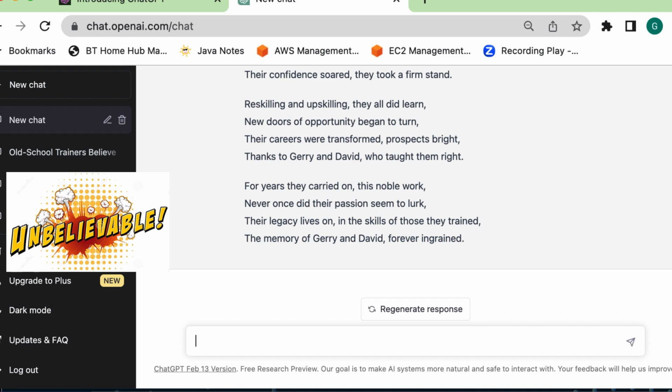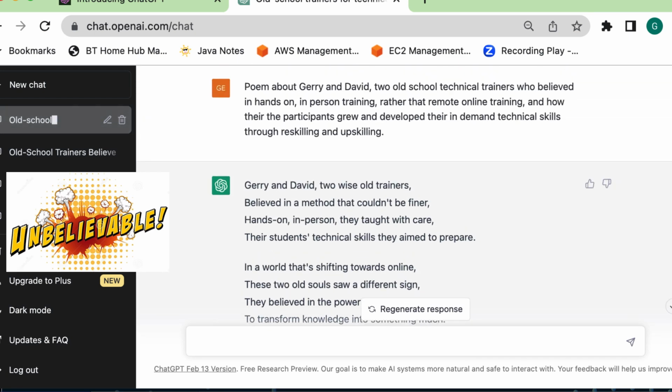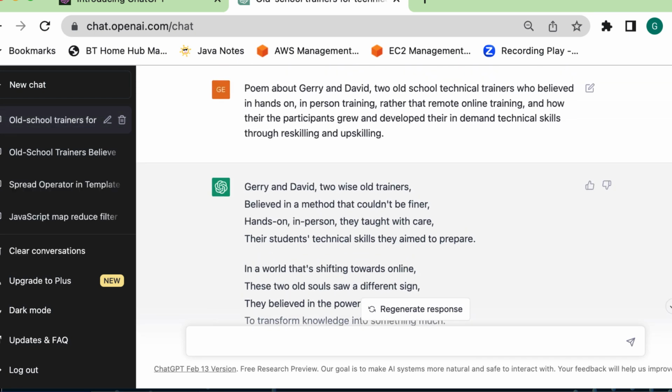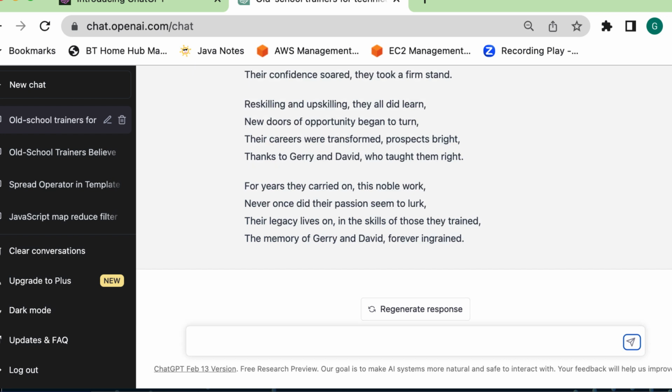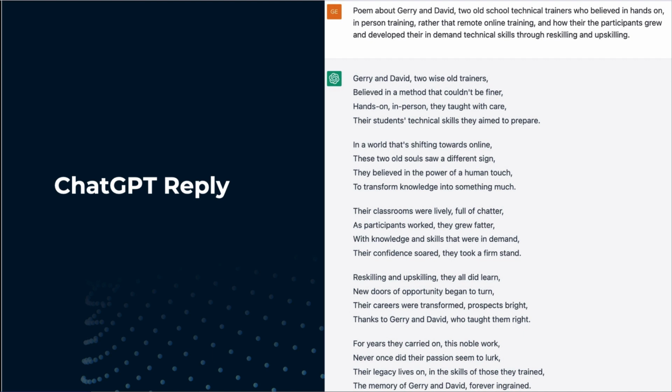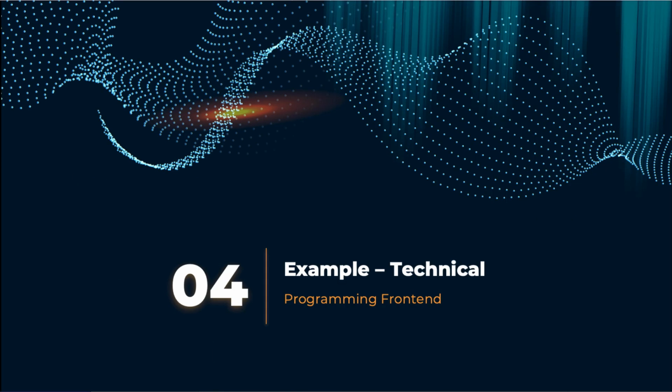So there is our poem generated from the information that I have put in. So as you can see, pretty efficient in the way it generates a reply back for us. And I will let you have a look at the poem. So that's one use. Another use would be more technical.